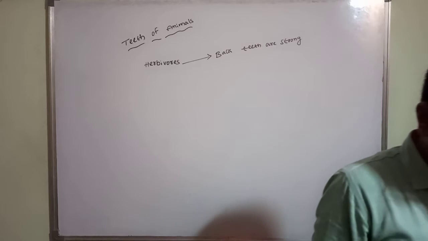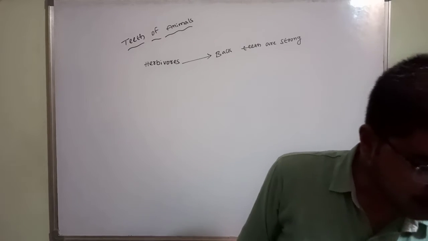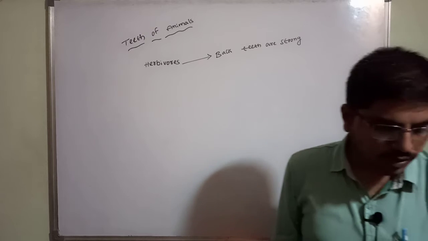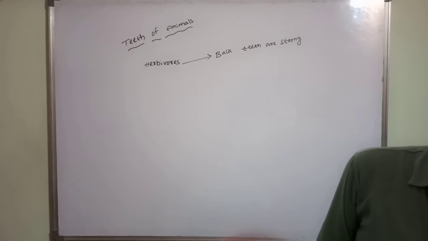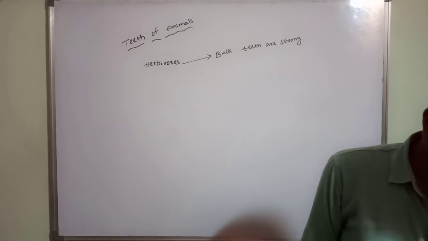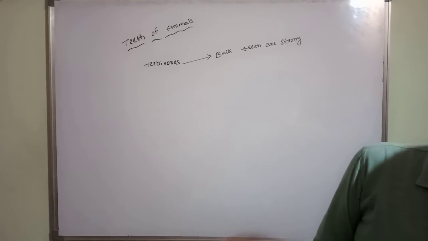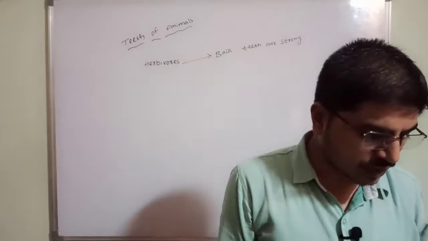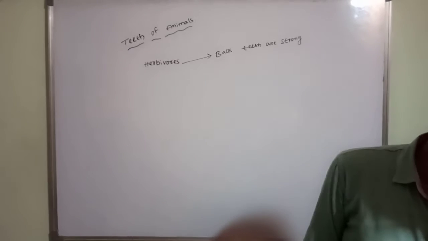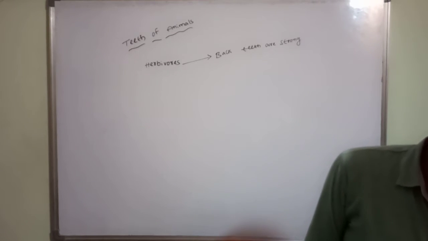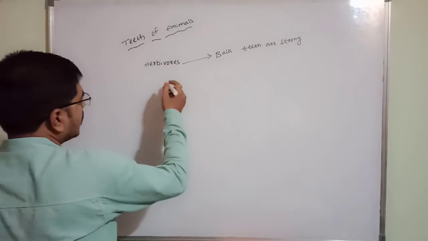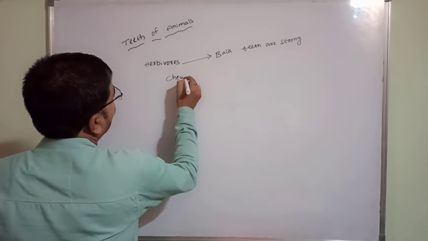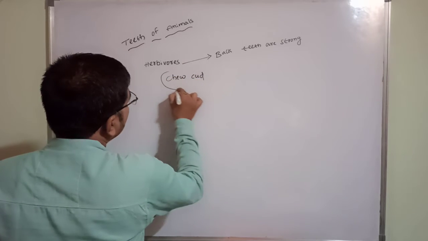The next one, animals that chew the cud. Most herbivores swallow their food after chewing it once. However, herbivores such as cows, camels and sheep bring the swallowed food back from the stomach into their mouth to chew it over and over again. This is called chewing the cud, and it helps them break down the food better. I'll ask one question about this word, chew the cud.